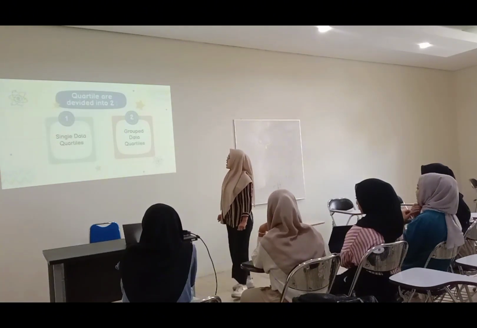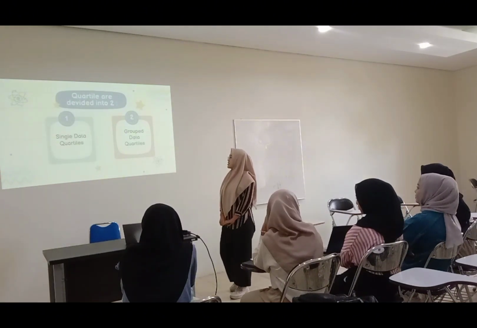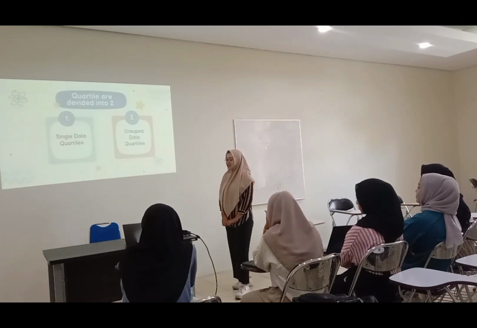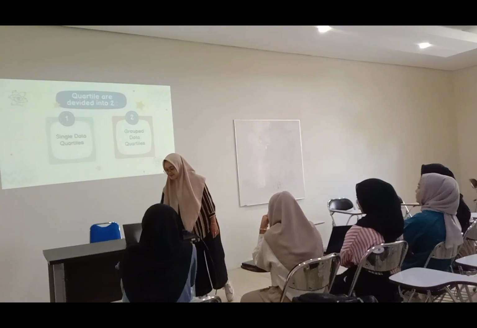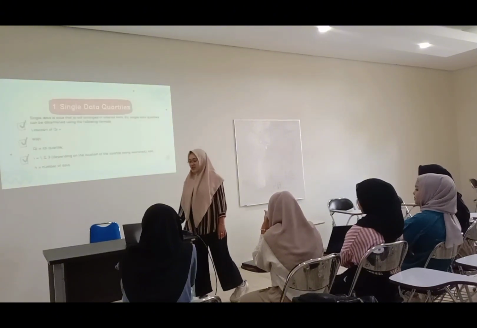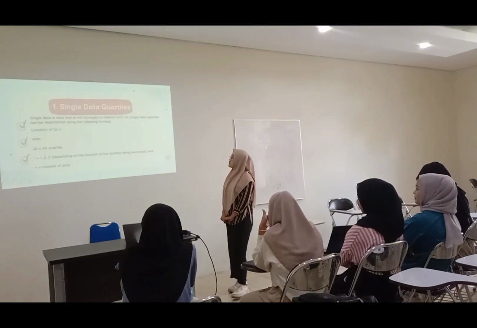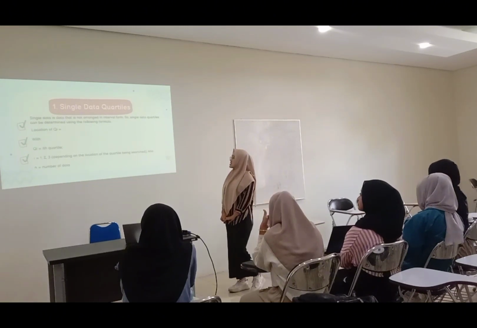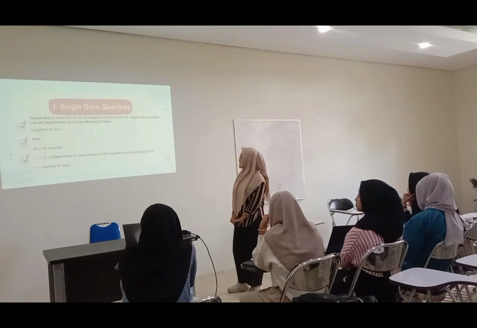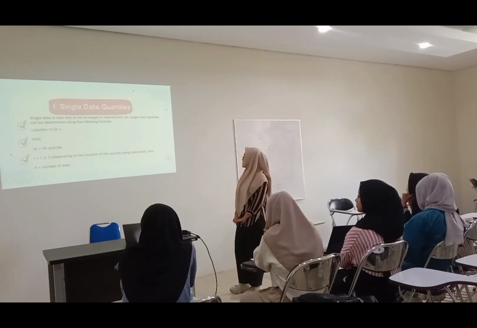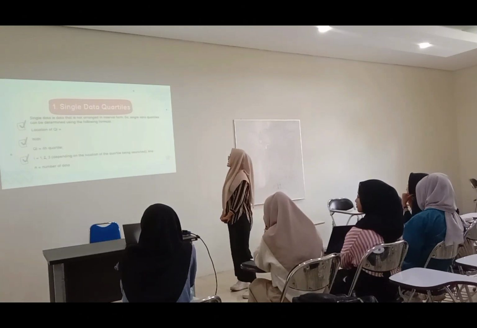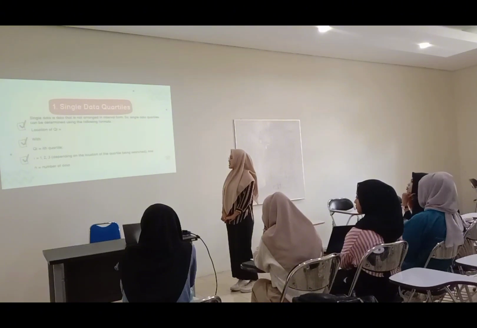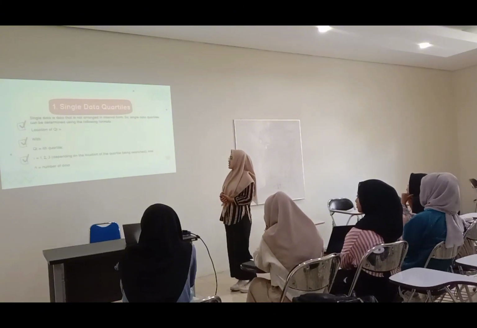Next, quartiles are divided into two: one, single data quartiles, and two, group data quartiles. First, single data is data that is not arranged in interval form, so single data quartiles can be determined using the following formula.